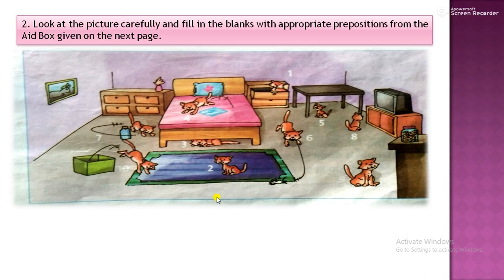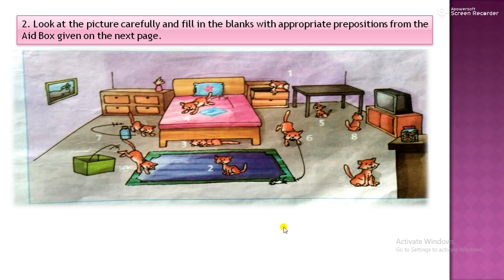Same way, we will look at each kitten and notice their place, where they are sitting. Now we are finding only place and location. This is preposition, nothing else. So the kitten is sitting on the carpet. Kitten number 2. Then in the same way you will look for kitten number 3, then 4, 5, 6, 7 and 8.